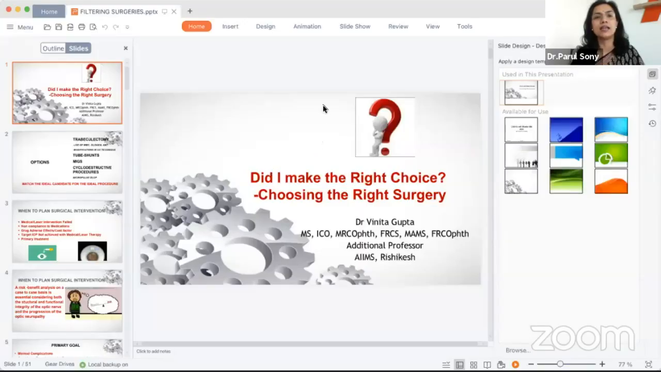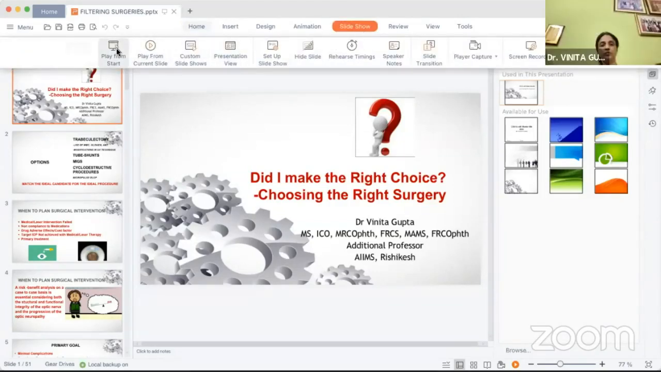And our first topic talk in today's instruction course is by Dr. Vinita. Dr. Vinita is heading the glaucoma unit at AIIMS Rishikesh. She's a graduate from Maulana Azad. She's a dynamic surgeon, and she has been invited as a speaker at many national and international conferences. She's going to talk about: did I make the right choice, choosing the right surgery? Dr. Vinita, you can start the slide share, please.